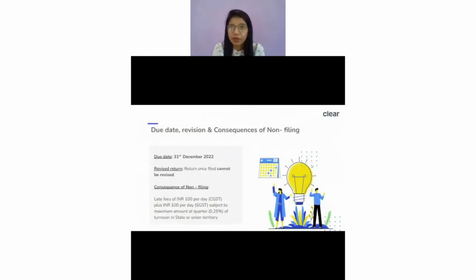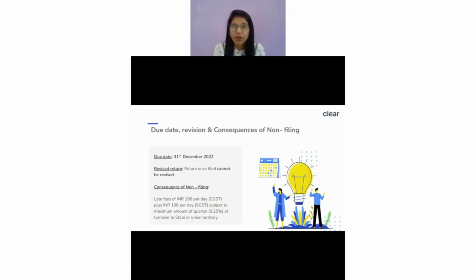So that's a very important part, which means while we are preparing 9C, we have to be very careful about what information we are filing and populating in the 9 and 9C form. Because for both forms, once filed, you can't revise it. This becomes like a finalized thing. You yourself are declaring that this is my final turnover, this is my final liability, this is my final ITC. This is a reconciliation between the financial statement turnover and my GSTR-9 turnover. So all that information, once we show in 9 and 9C, becomes our final information. Basis that, the department determines your liability if you have any.